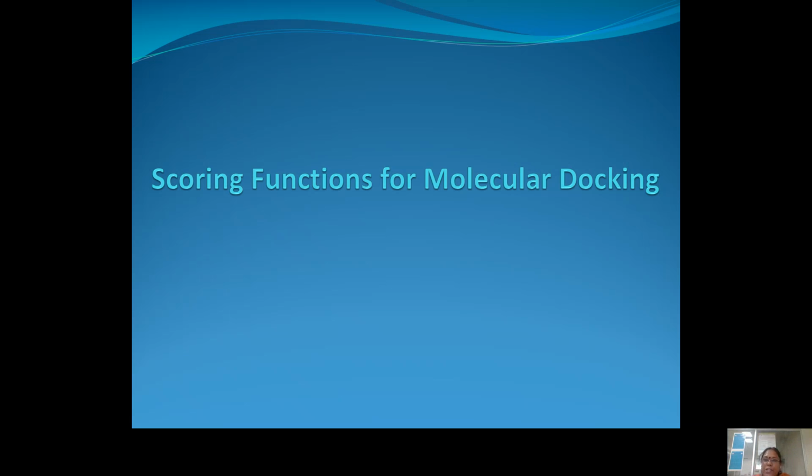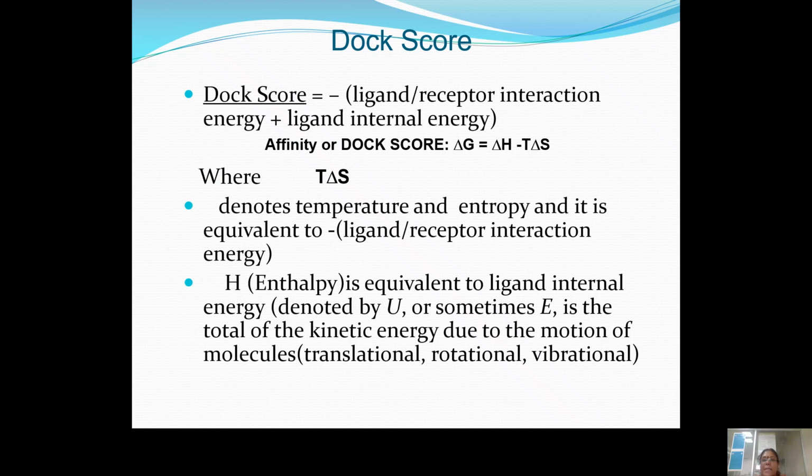Now entering the energy concept. The energy has to be identified. Among the scoring functions for molecular docking, the dock score is calculated as minus ligand-receptor interaction energy plus ligand internal energy. Affinity or dock score, delta G, is equal to delta H minus T delta S, where T delta S denotes the temperature and entropy term, and it is equivalent to minus ligand-receptor interaction energy.